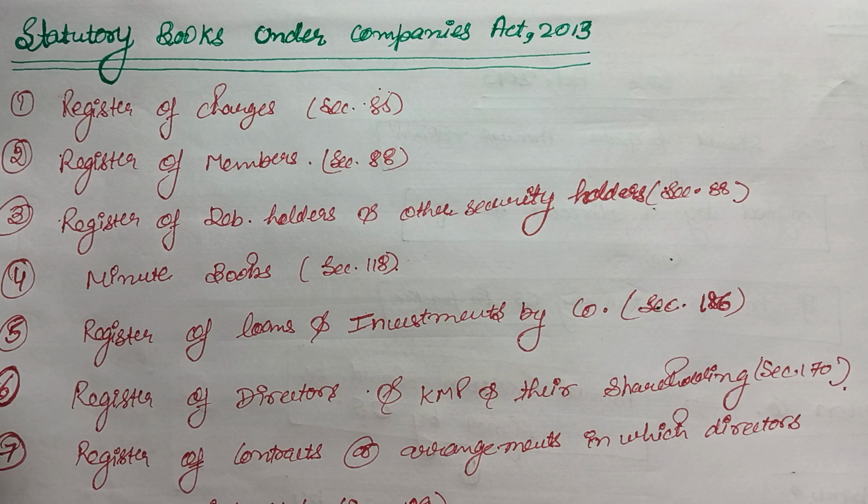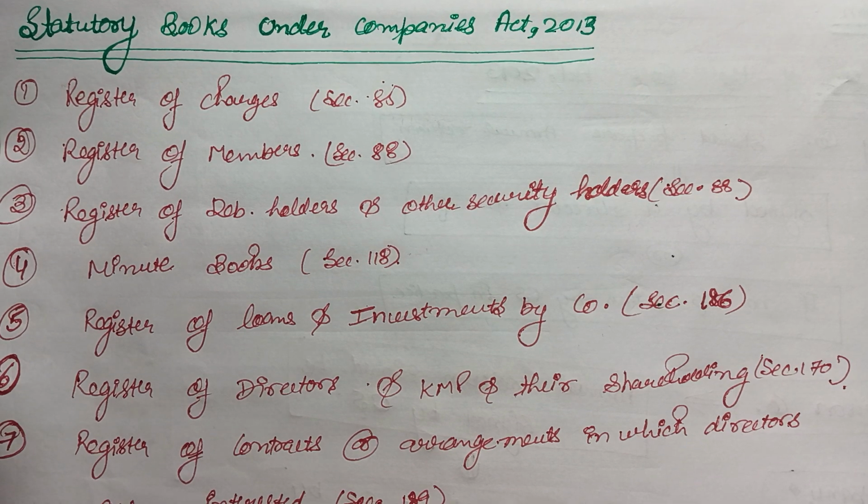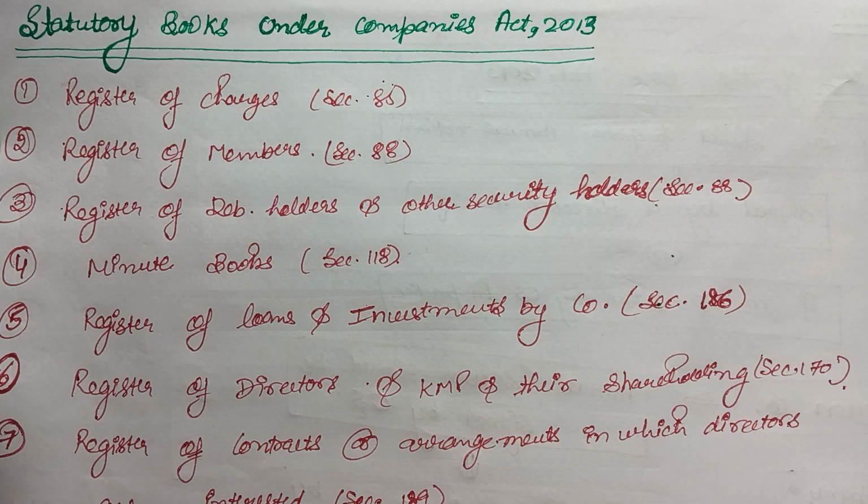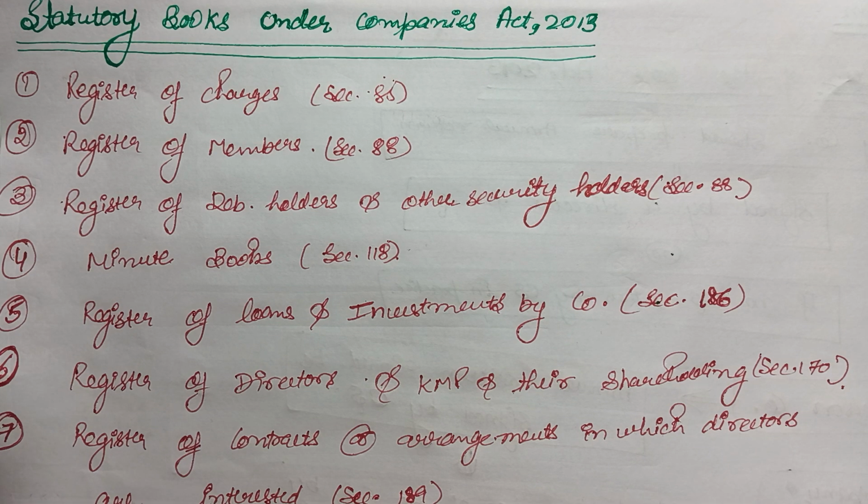We have discussed under section 128 that we have to maintain the books of accounts, records, financial statements, and other records, and we can maintain them in e-form also. But here are some of the books or registers which a company has to maintain.